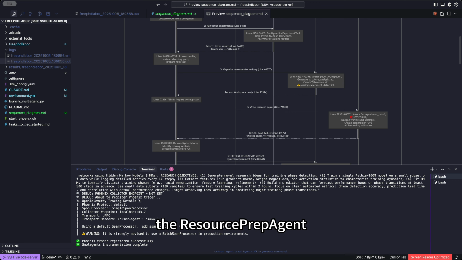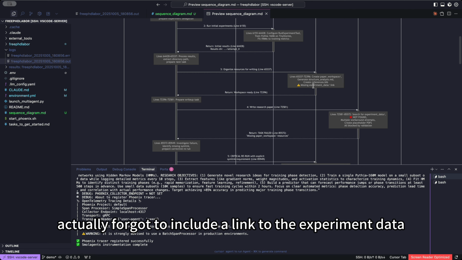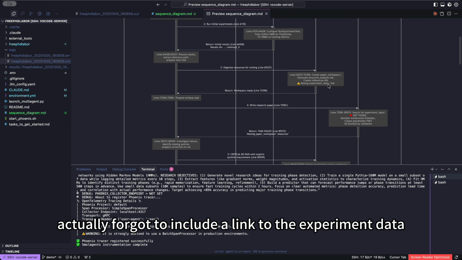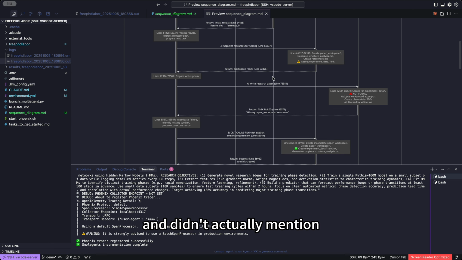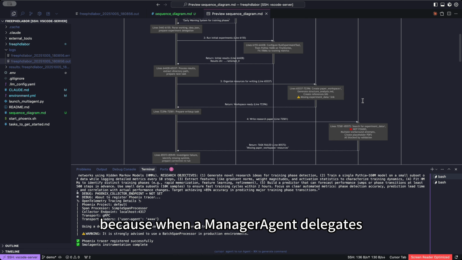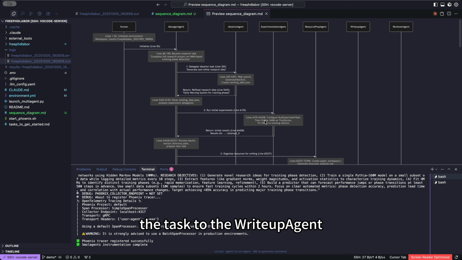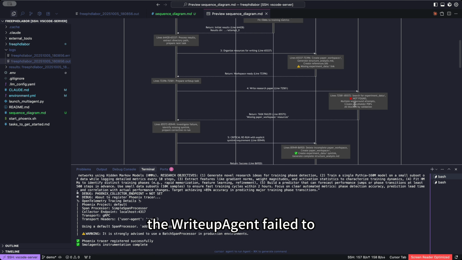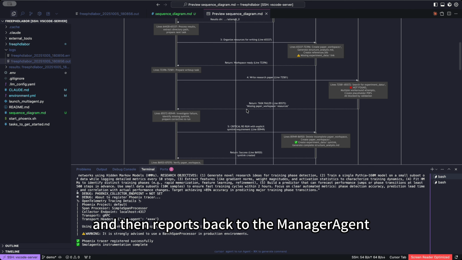In this case, the resource preparation agent forgot to include a link to the experiment data and didn't mention it when it reported back to the manager agent. This was problematic down the line, because when the manager agent delegated the task to the write-up agent, the write-up agent failed to draft the paper in the first run and reported back to the manager agent.